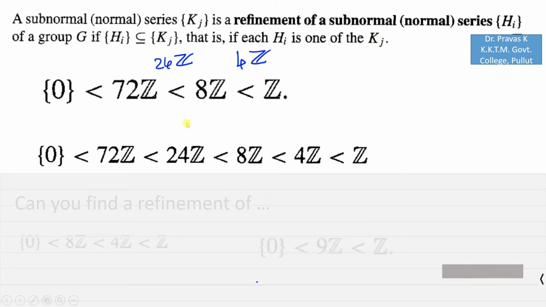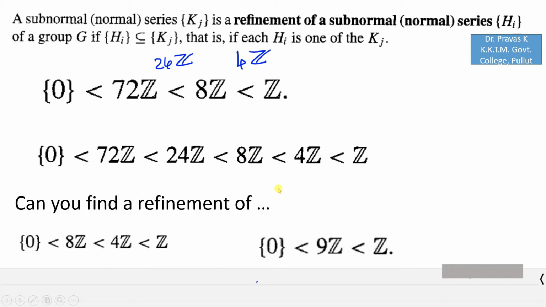If you insert additional elements keeping all the conditions of a normal or subnormal series, then we can say that this is a refinement of the series. If you don't add any new elements, then by this definition the existing series is a refinement of itself.